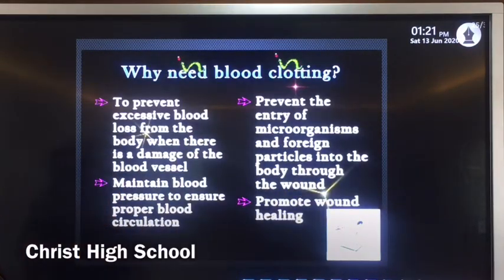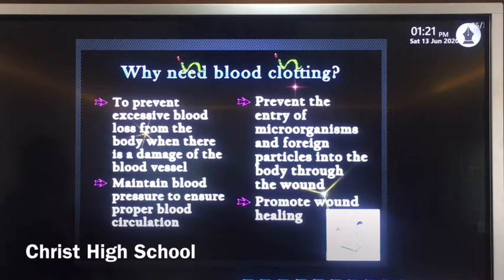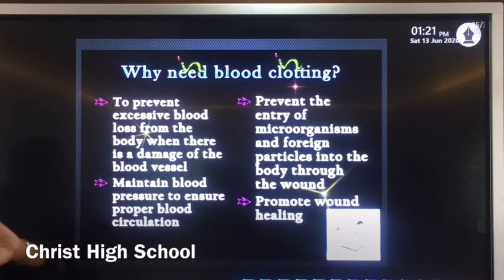Why do we need blood clotting? Why is blood clotting important? It is very important to prevent excessive blood loss from the body when there is damage to a blood vessel. If there is any cut or injury, the clotting mechanism of the platelets prevents excessive bleeding from that site.